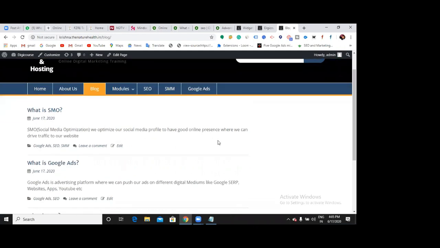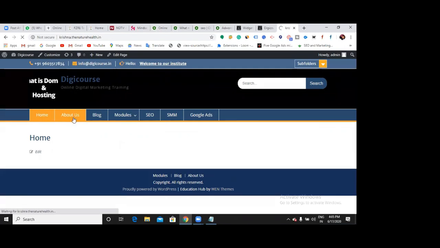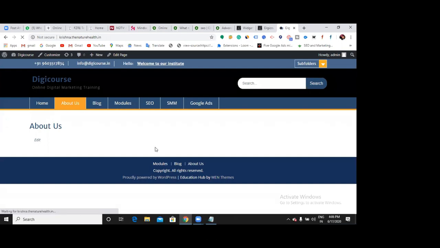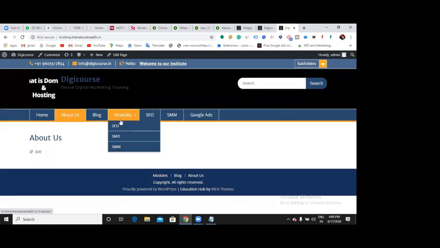Now if you want to show anything in the sidebar, will the sidebar appear on your homepage as well? Let me click this homepage. Let me click this about us page. Will it appear or not? No, madam. It is not appearing on any page. Why? Because I have deleted it. So again, it's up to you. If you want to show it, you can, no problem.